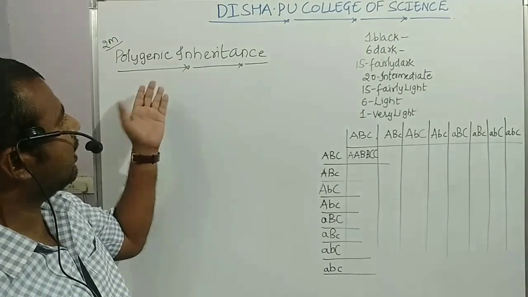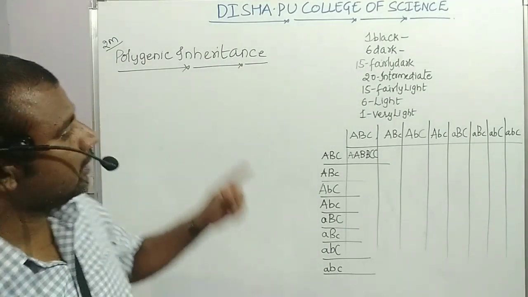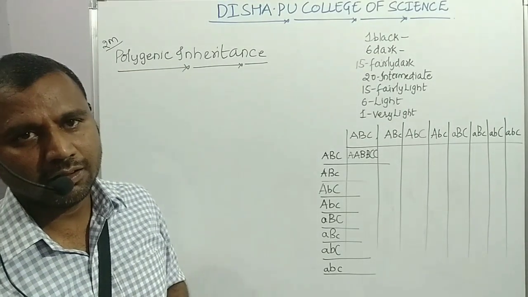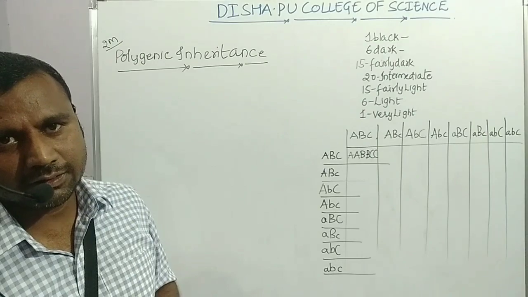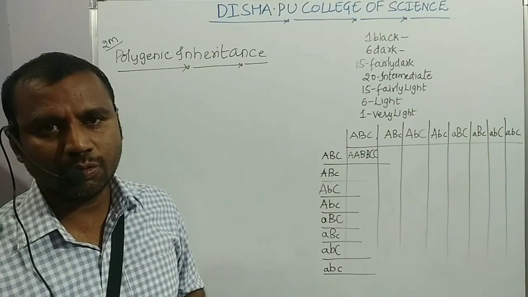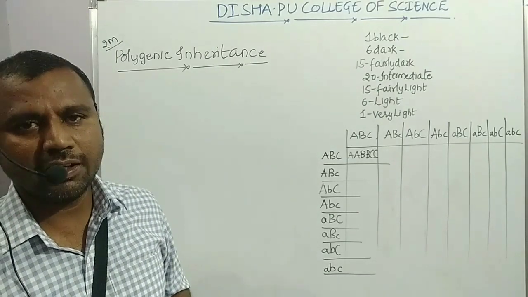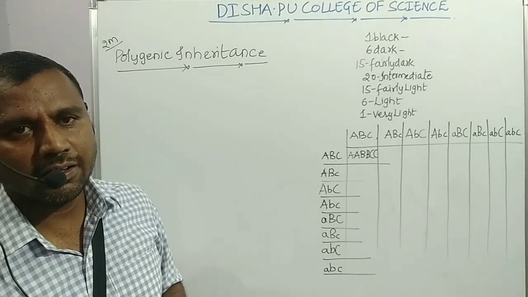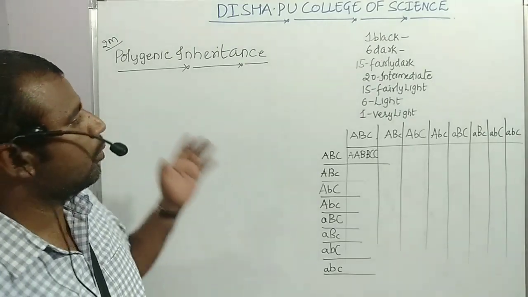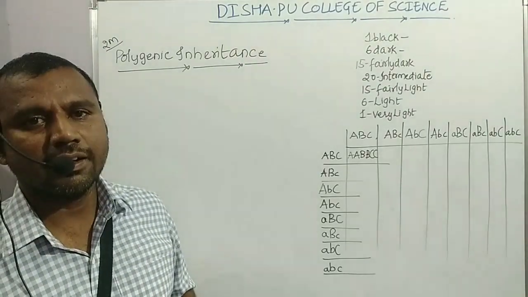Now look at the name of the concept, polygenic. Poly andre eno many, genic andre eno genes. So here the many genes will undergo inheritance in the progeny and it will code for the single character. So such type of inheritance ge polygenic inheritance anta karitara.